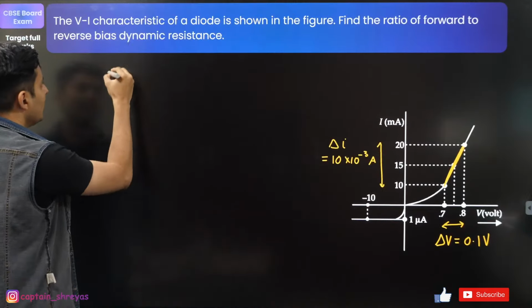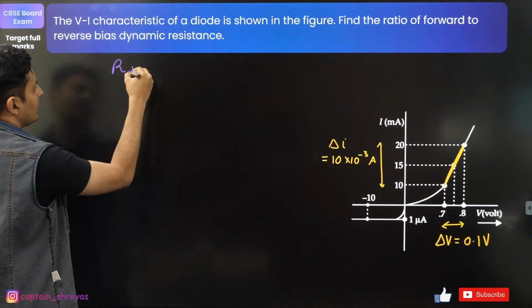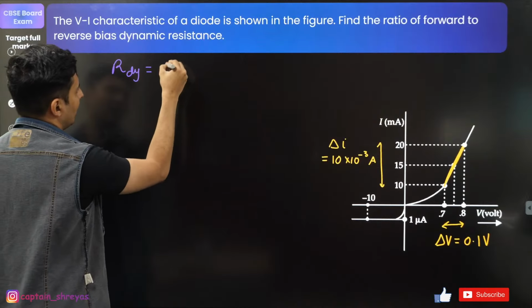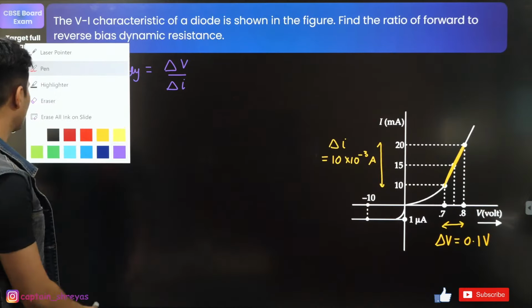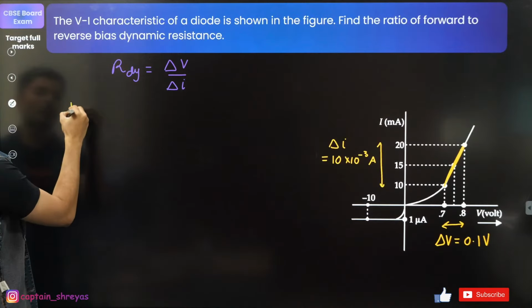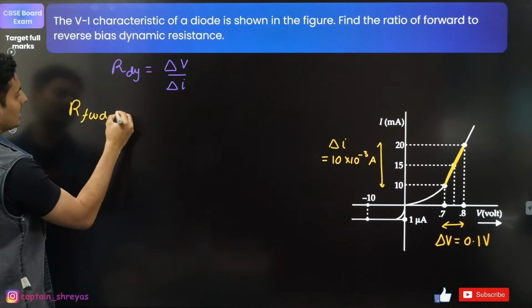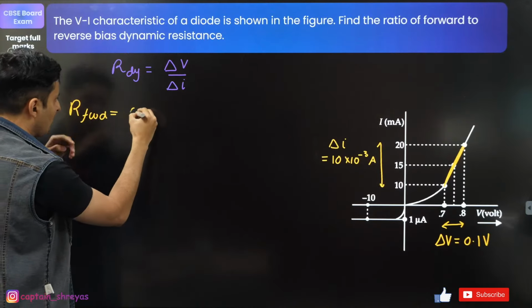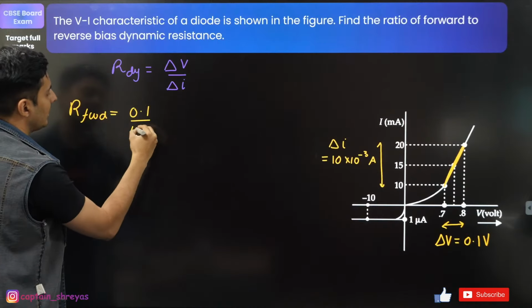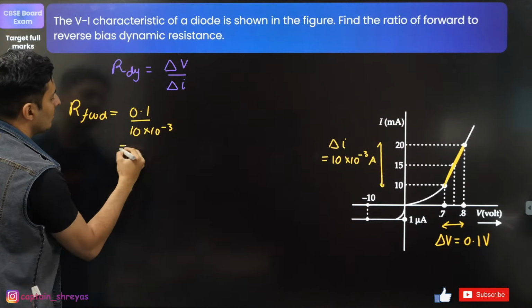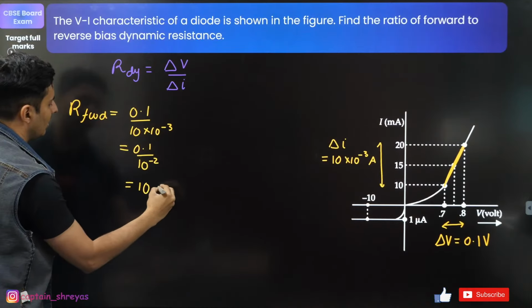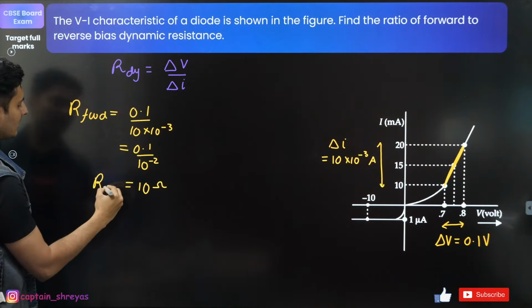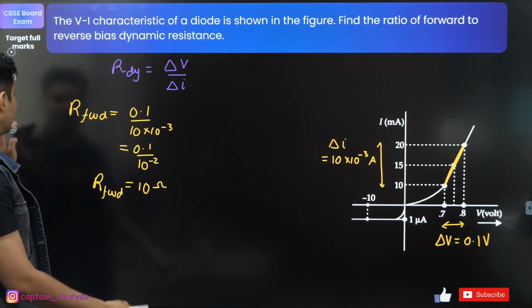Now we all know dynamic resistance is nothing but change in the voltage upon change in the current. This is the formula that you're going to use. So let's start with that. In the forward bias, change in the voltage is basically 0.1. Change in the current is 10 into 10 to the power minus 3, which is 0.1 upon 10 to the power minus 2, which will make it 10 ohms. So that is the resistance in the forward bias.